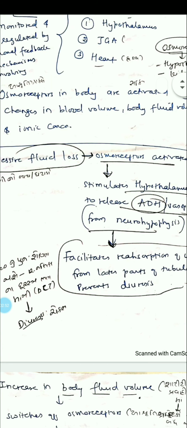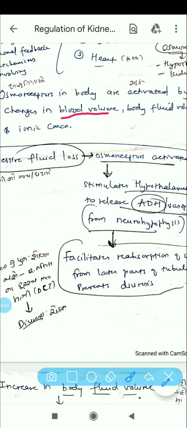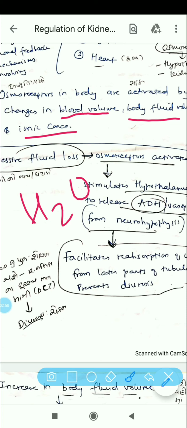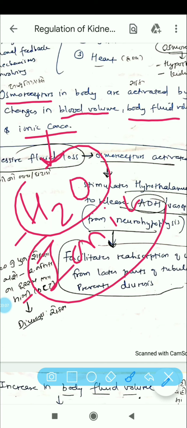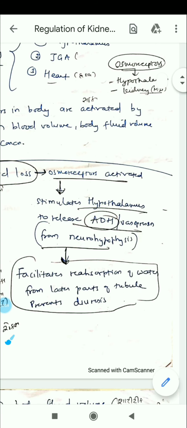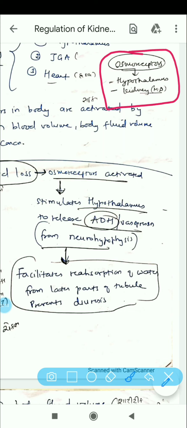Osmoreceptors are activated by any change in blood volume, body fluid volume, or ionic concentration. That means, in short, these osmoreceptors can sense any change in the ionic amount, or what we call the electrolyte amount, and any change in the water content of the body. So where are these osmoreceptors located? They are located mainly in hypothalamus and in kidney.